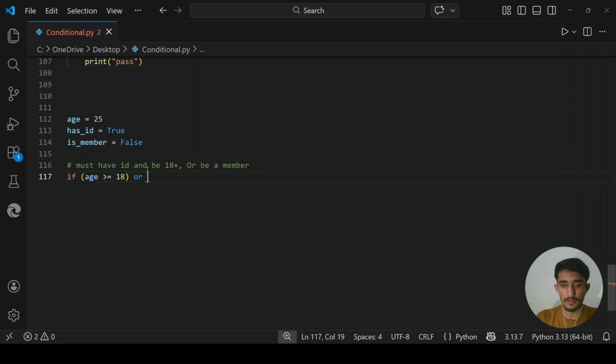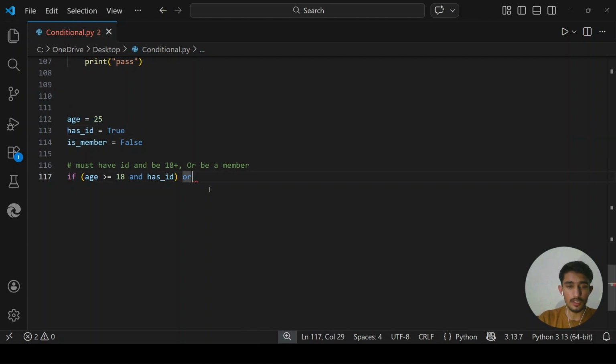So I say, is his age greater than or equal to 18? We know that his age is greater than. We can define another condition and say and has_id. It will say yes, it is true, he has an ID and his age is greater than 18.